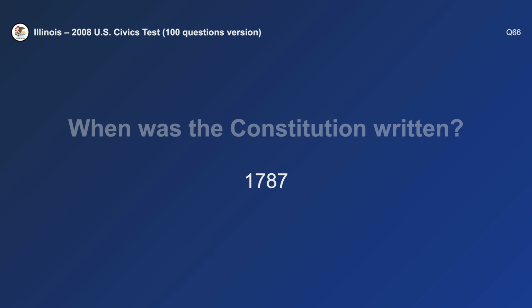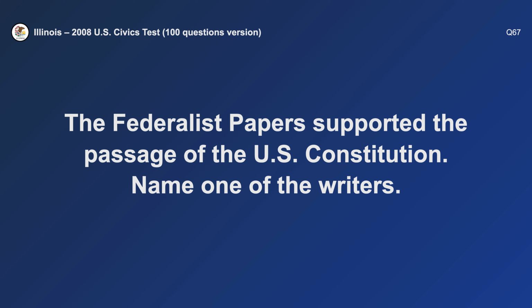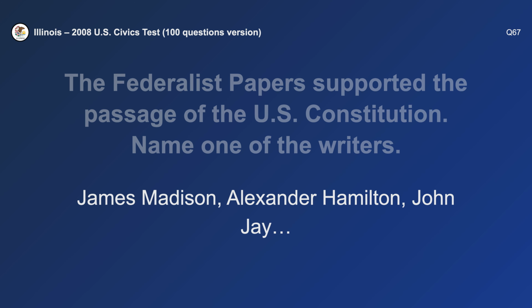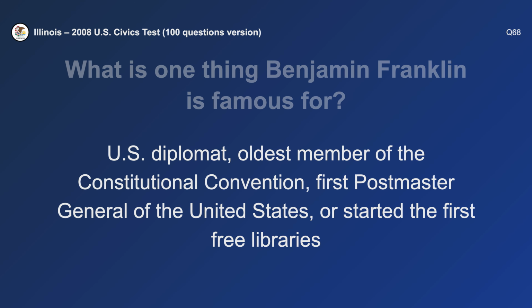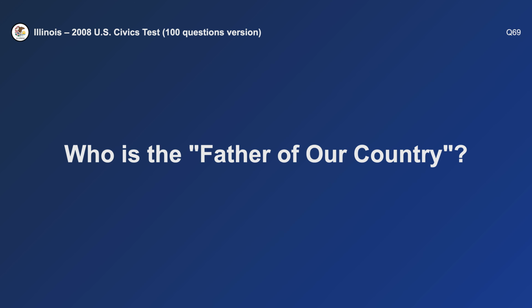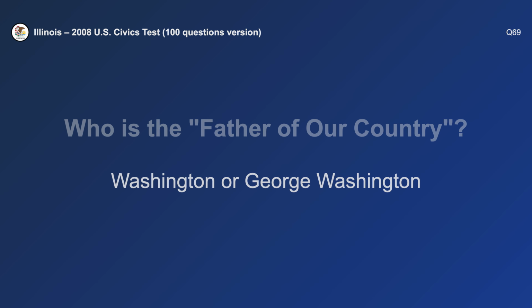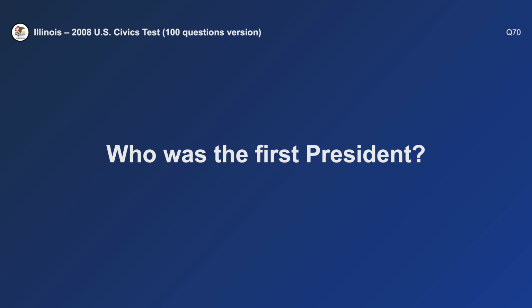1787. The Federalist Papers supported the passage of the United States Constitution. Name one of the writers. Alexander Hamilton. What is one thing Benjamin Franklin is famous for? U.S. diplomat. Who is the father of our country? George Washington.